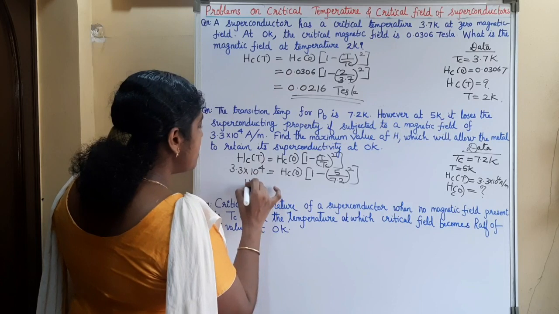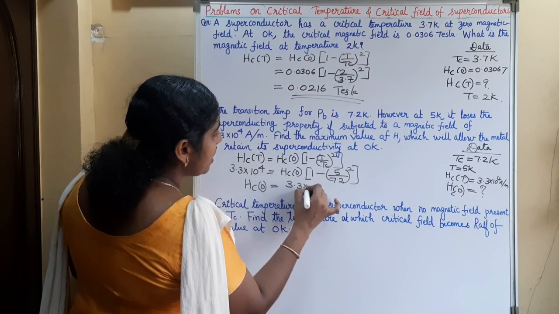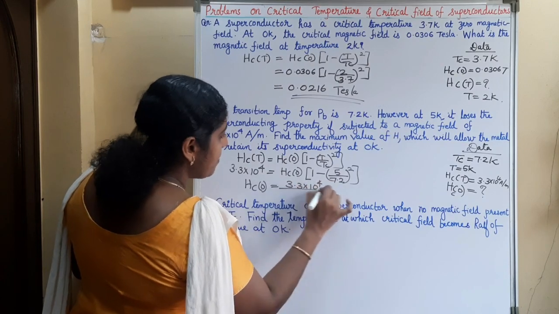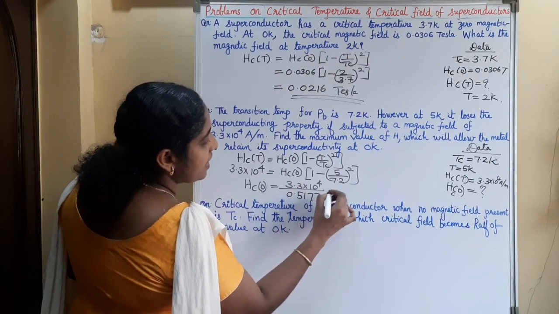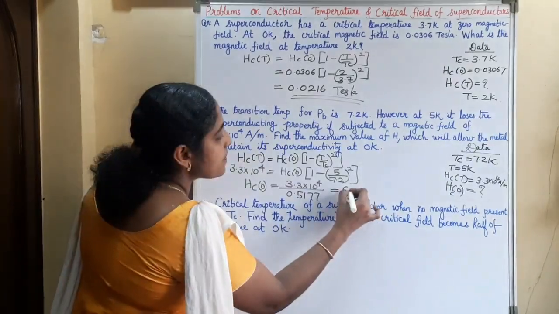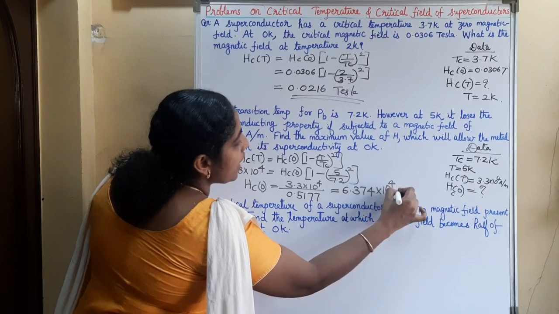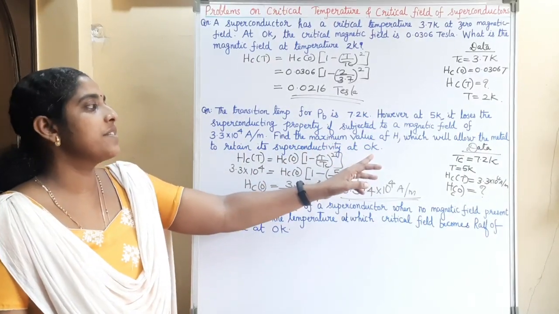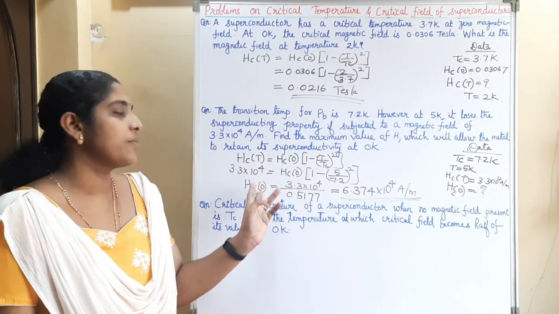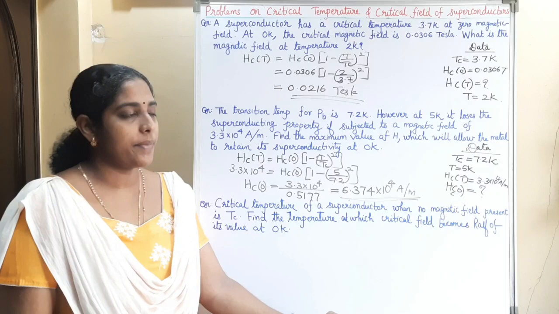So Hc0 is equal to 3.3 into 10 raised to 4 divided by, on calculating this, 0.5177, which is equal to 6.374 into 10 raised to 4 ampere per meter. So the maximum value of H which will allow the metal to retain superconductivity at 0 Kelvin is 6.374 into 10 raised to 4 ampere per meter.